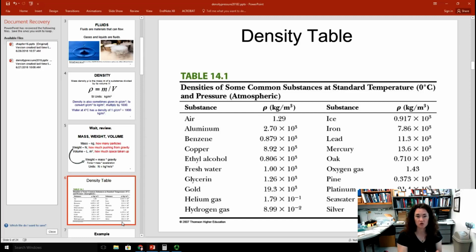And that's kind of borne out by this table. You see that the density of aluminum is a few thousand kilograms per meter cubed, 2,700 actually, and then gold is 19,000 kilograms per cubic meter. So it varies, of course, depending upon the material, but that gives you a rough idea of what the densities are.